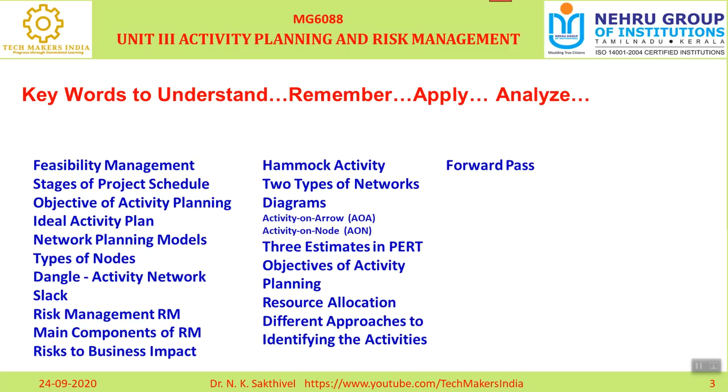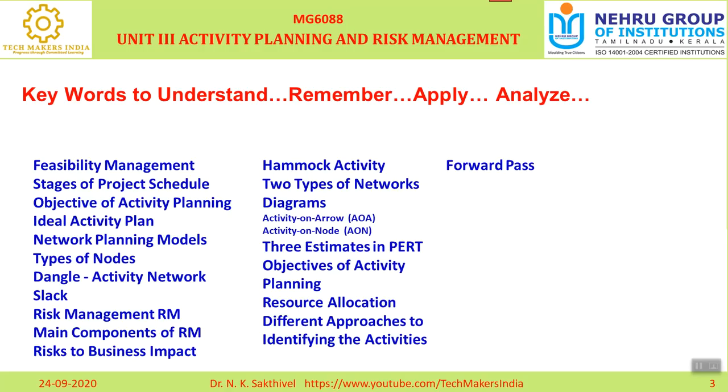Okay, and the next one is forward pass. What is a forward pass? Two things are there. One is called forward pass. Forward pass means it is carried out to calculate the earliest date on which each activity may be started and completed.